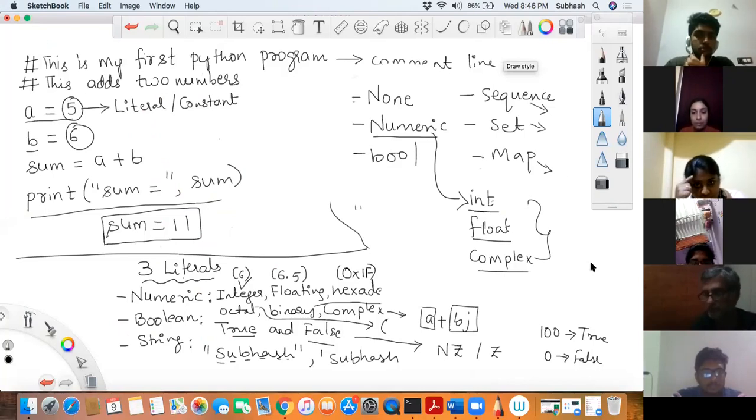Lakshmi is telling semicolon. No, Python doesn't have a semicolon. Only C and Java have semicolons. So Python doesn't end with a semicolon. Yeah, Lakshmi, you can unmute yourself and ask me the doubt.